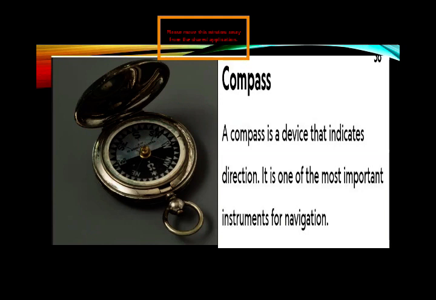Magnetic compasses consist of a magnetized needle that is allowed to rotate so it lines up with the Earth's magnetic field. The ends point to what are known as magnetic north and magnetic south.